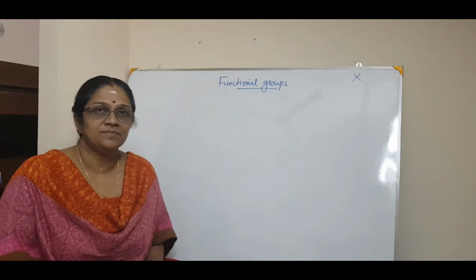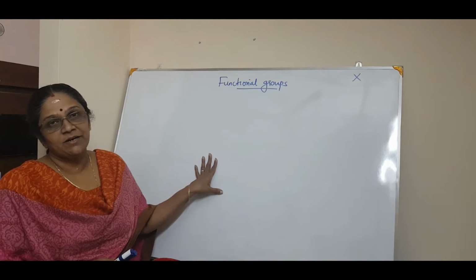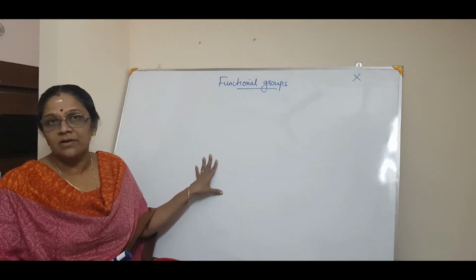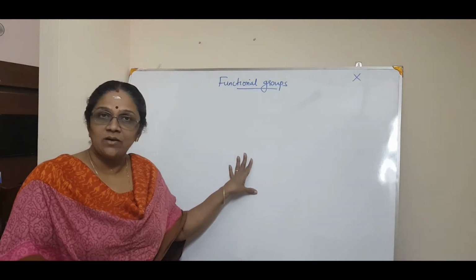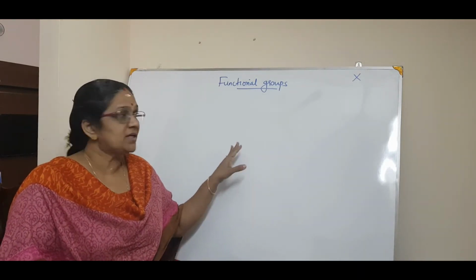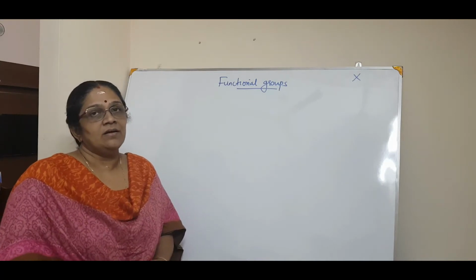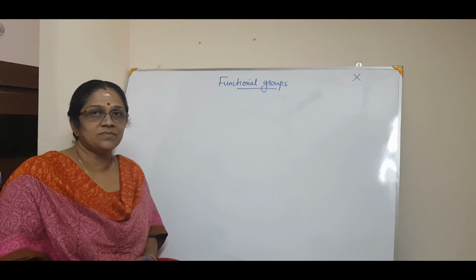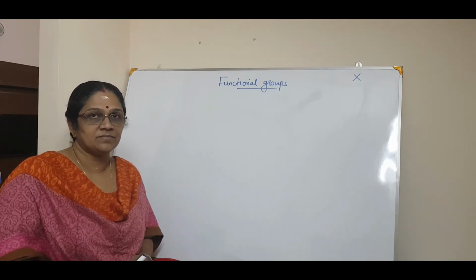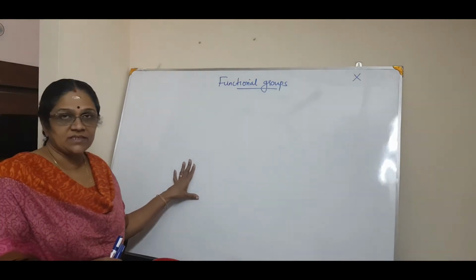Hello everyone. So today we will see the last bit of the topic, chapter 4, carbon compounds. Only two topics are there, that is functional group and homologous series. After that, nomenclature and the chemical properties are deleted by CBSE for this year 2020-21. Sorry, 2021. Okay. So we will see the functional groups first.